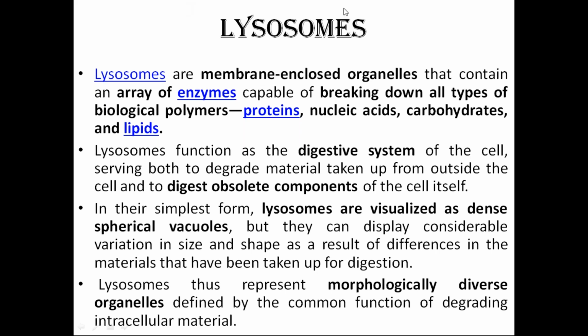These lysosomes are membrane enclosed organelles. Very, very important. They are membrane enclosed because they have certain enzymes inside them. And these enzymes, if they come out of this structure, can be harmful, but only to those cells which are in an unhealthy condition, okay, or which are creating nuisance to the other cells. Fine. So only those cells will be punished.